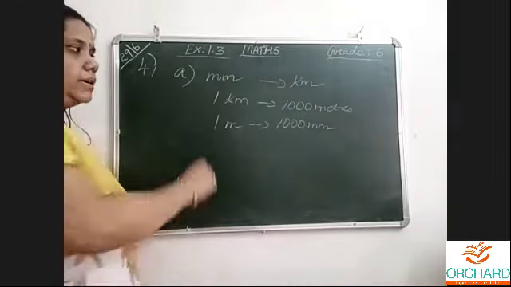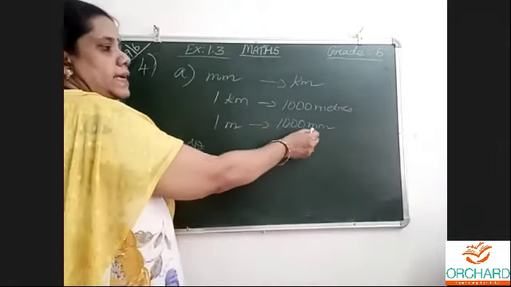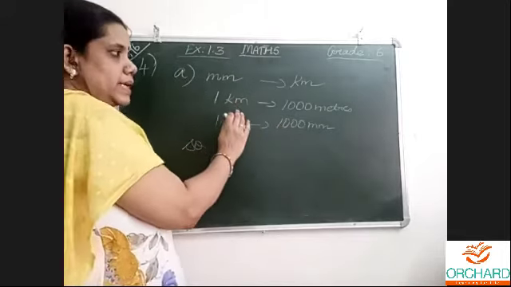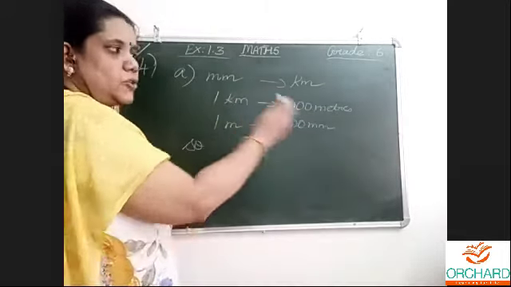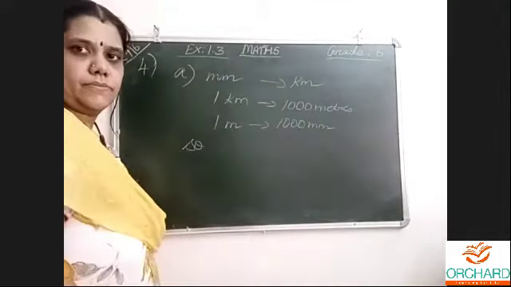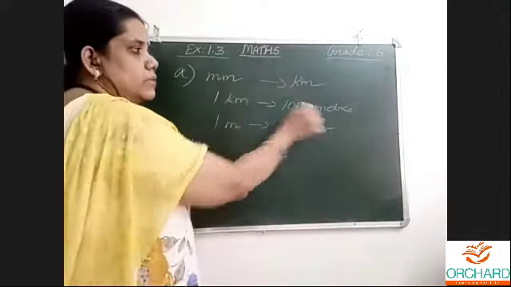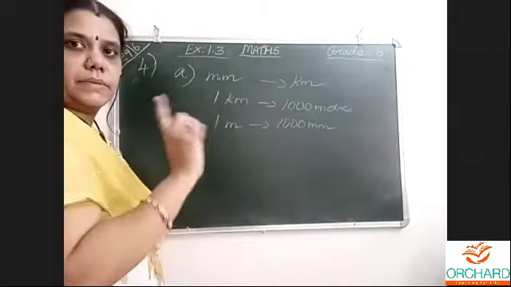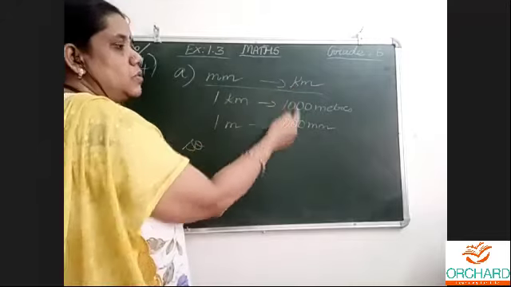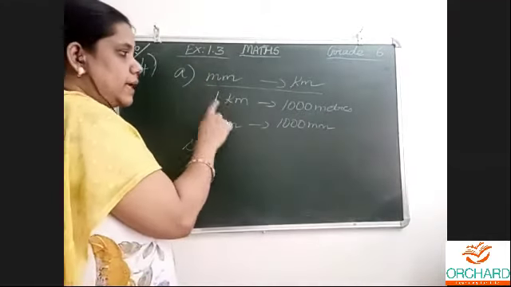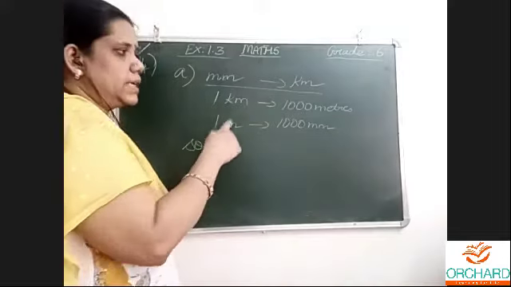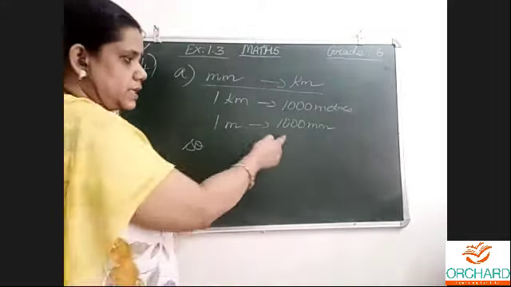So I want the direct millimeter to kilometer conversion: kilometer to meter, meter to millimeter, 1000 into 1000, two times. They are not asking how many kilometers are in a meter. The question is millimeter to kilometer. So 1 kilometer is 1000 meters, and 1 meter is 1000 millimeters.